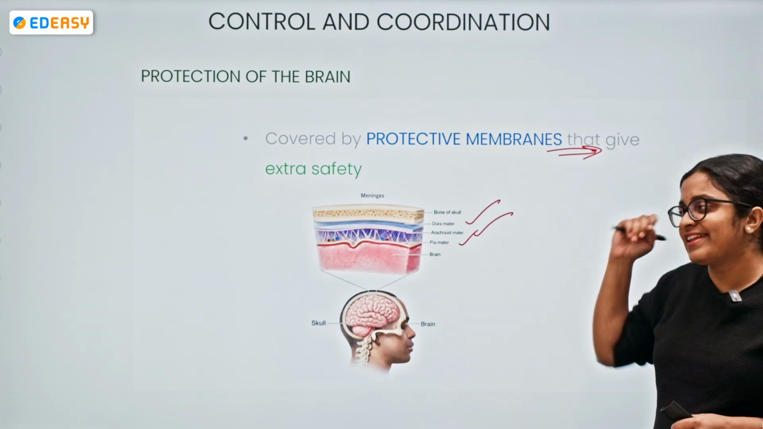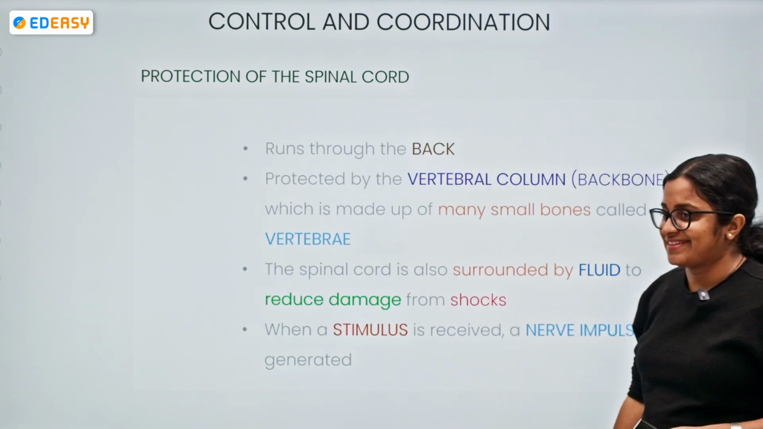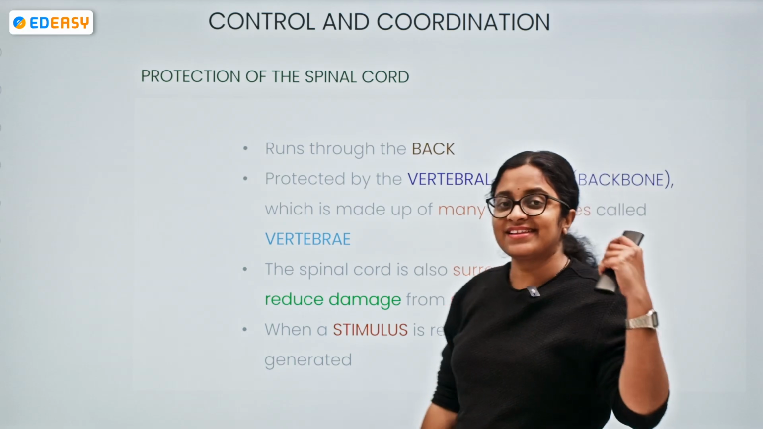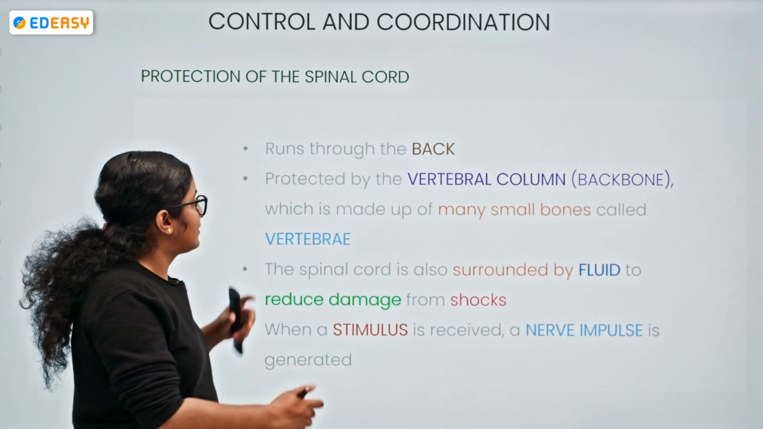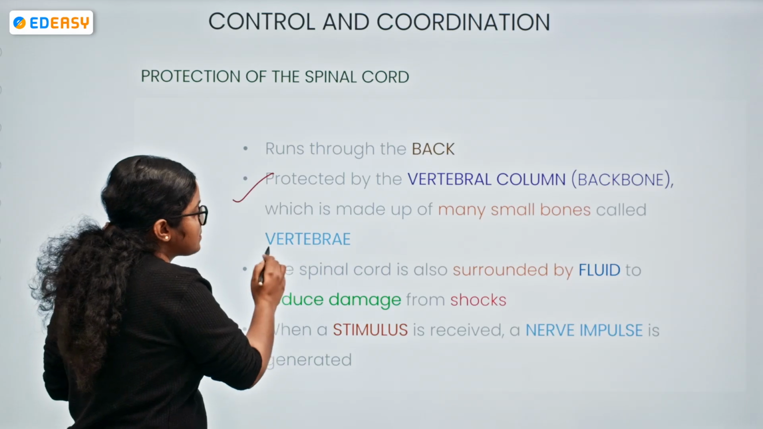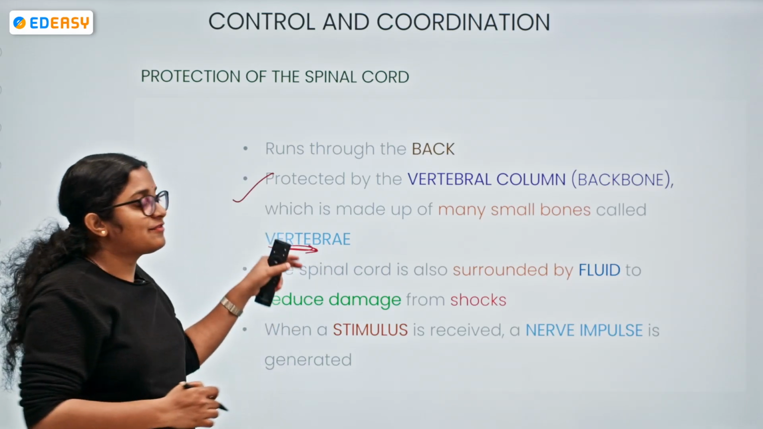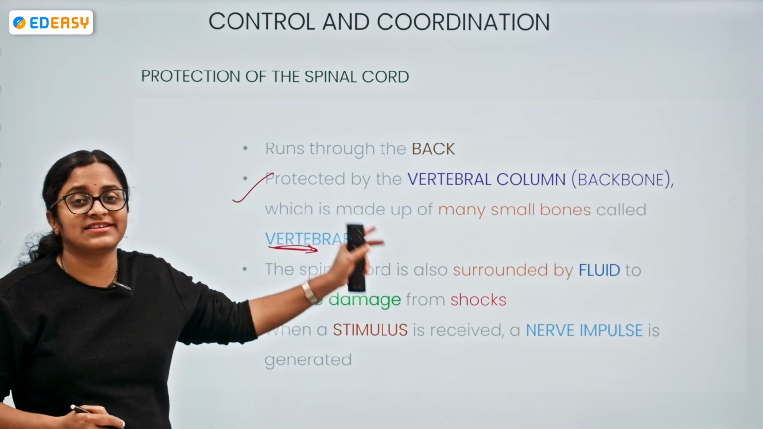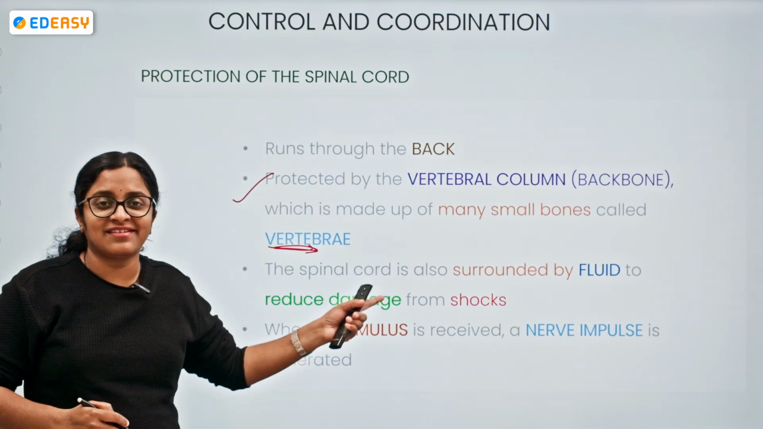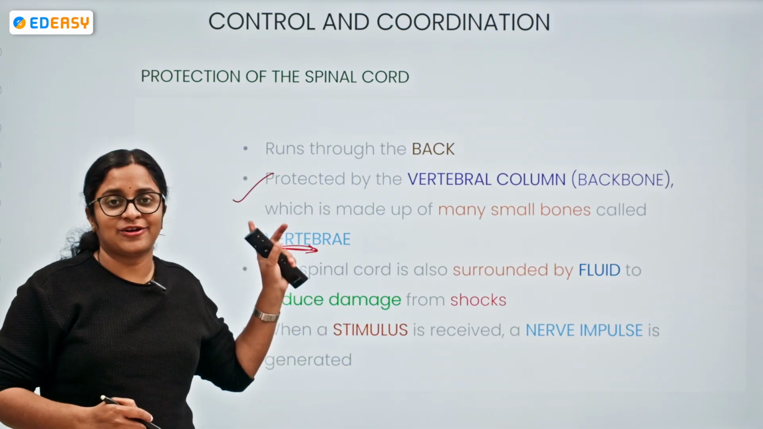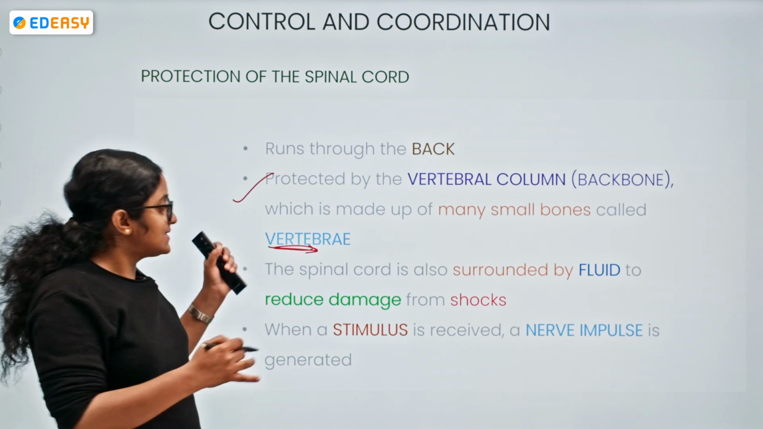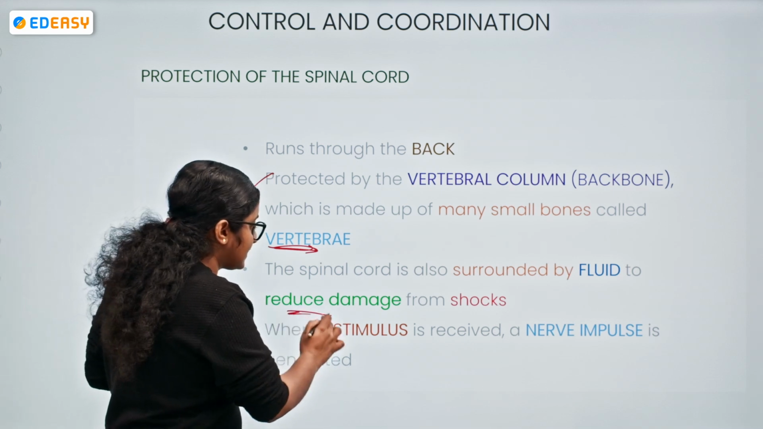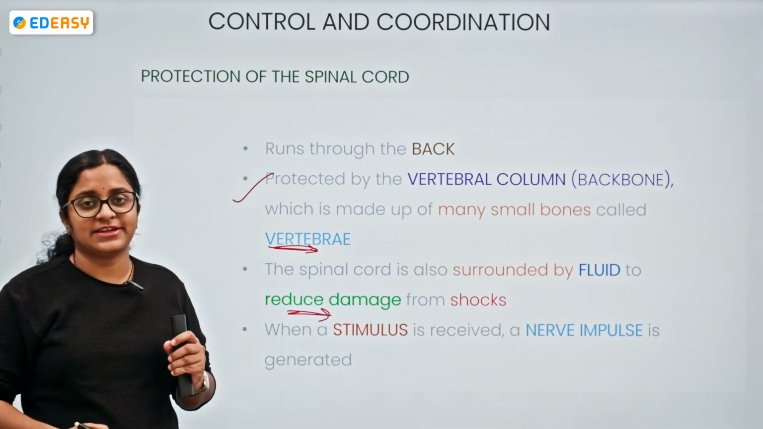And what about the spinal cord? We know it runs through the back region, embedded within the vertebral column, which is made of small bones, the vertebrae. They serve as protection for the spinal cord. For the brain, it is the skull. For the spinal cord, it is the vertebral column. And the spinal cord also has fluid to reduce damage from shocks.